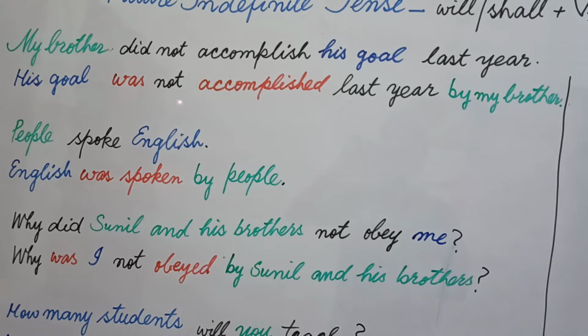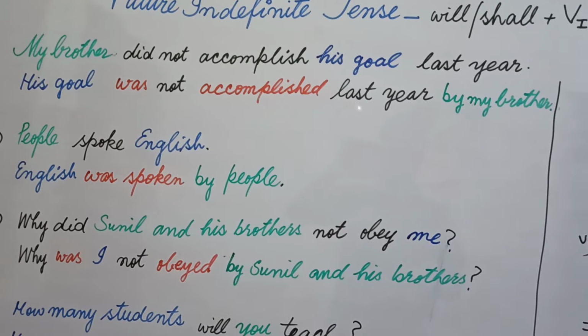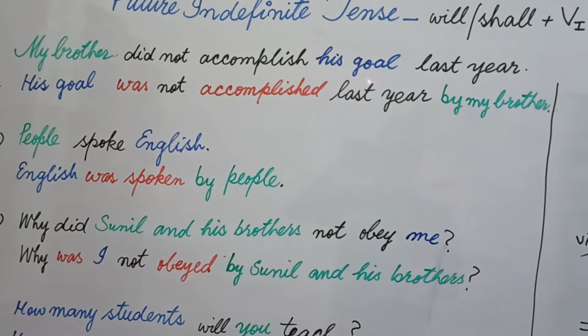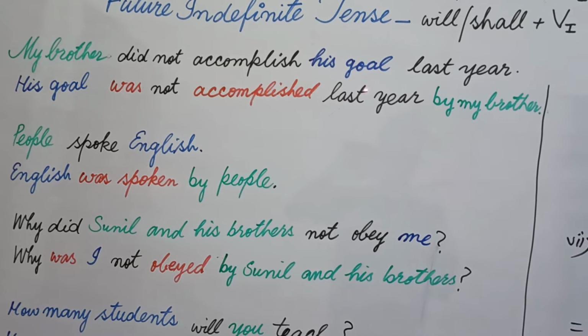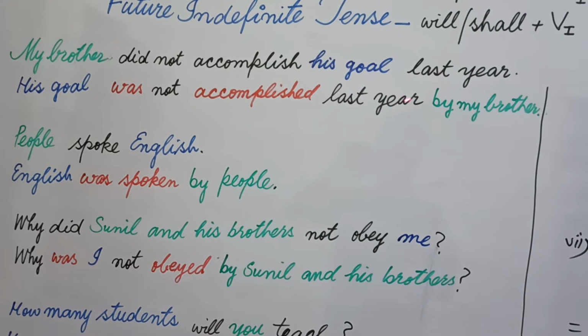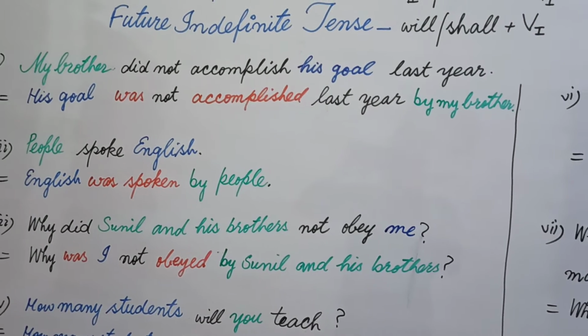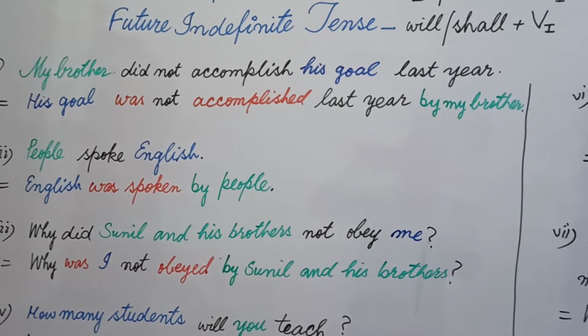I used was not accomplished. Verb is always used in third form. Last year means the rest part of the sentence, because his goal has been sent to the place of subject and there is nothing to write. In this way, I have written last year here, and then my brother. In this way, your answer is his goal wasn't accomplished last year by my brother.